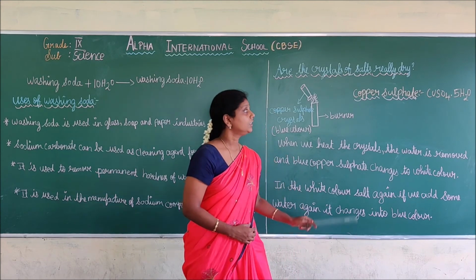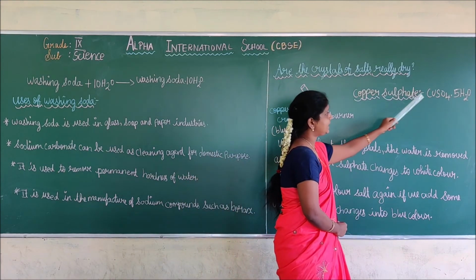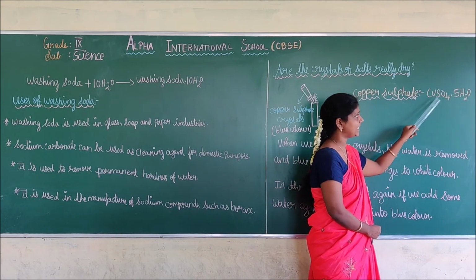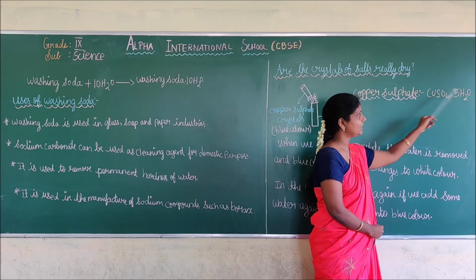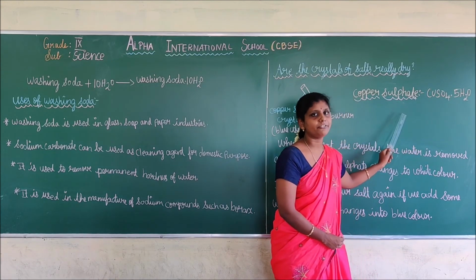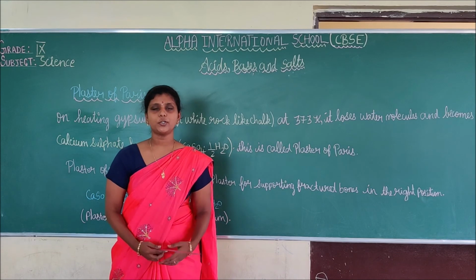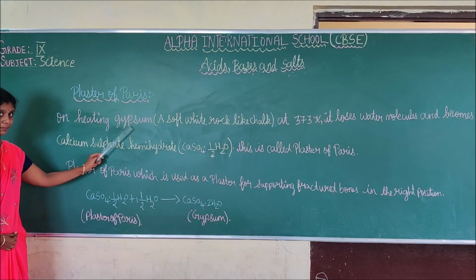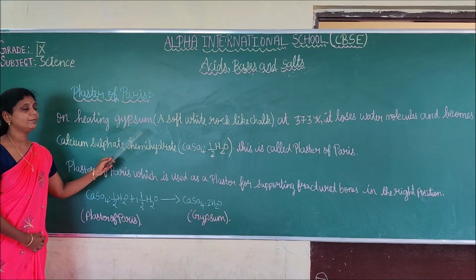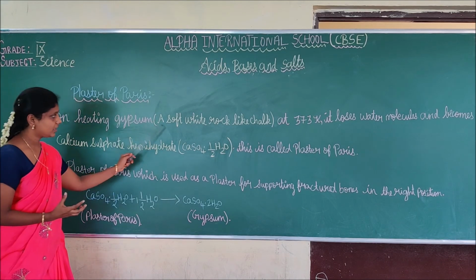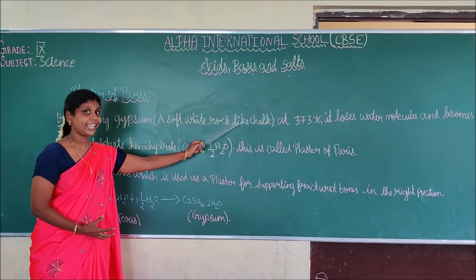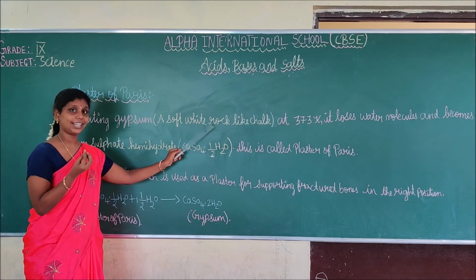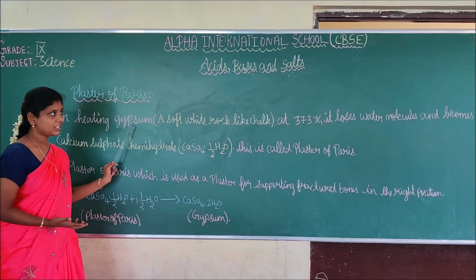Do you understand, children? The formula for copper sulfate is CuSO4.5H2O. This is the formula for copper sulfate. Do you understand? Next, we are going to see about plaster of Paris, made on heating gypsum. Repeat after me: gypsum. What is the meaning of gypsum? A soft white rock like chalk.